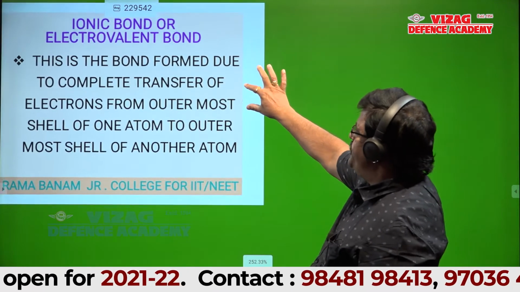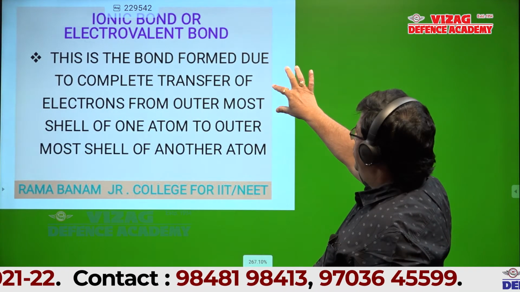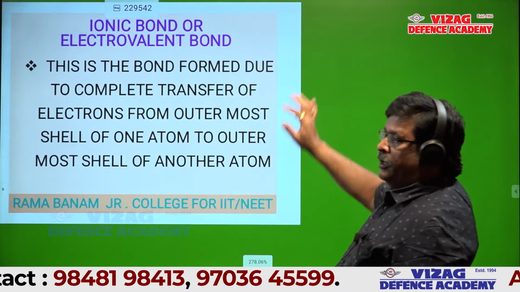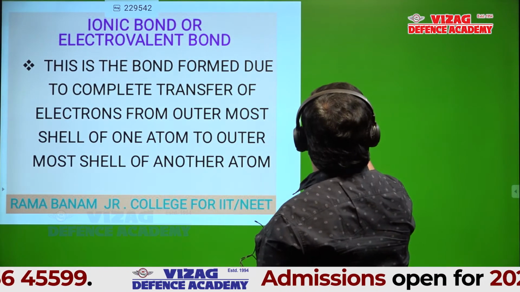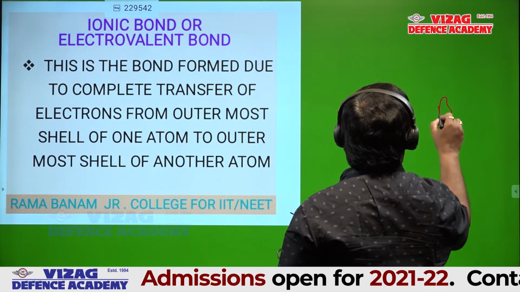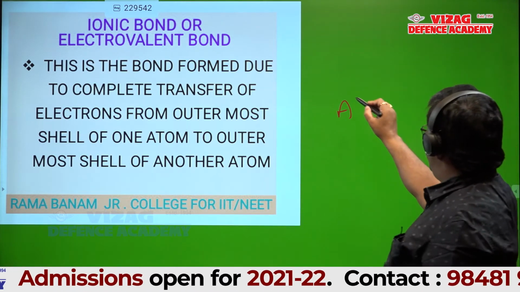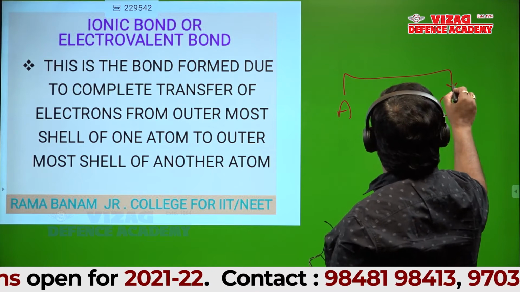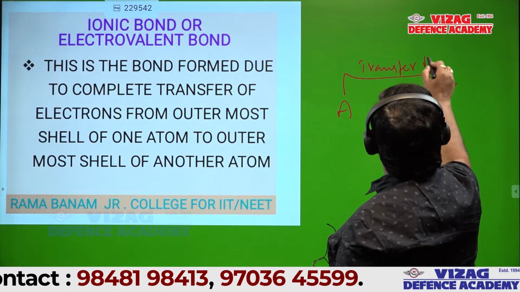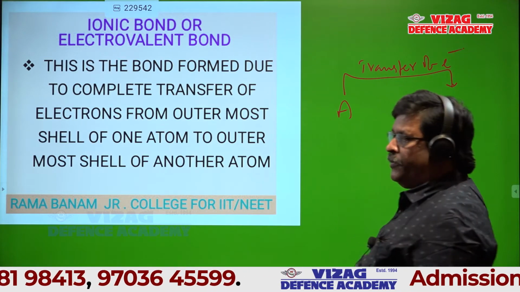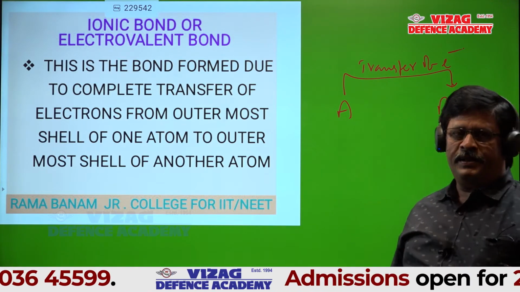Is it okay, students? What is meant by transfer of electrons? Suppose you take an atom A and another atom B. Suppose there is a transfer of electron from A to B. What does it mean?